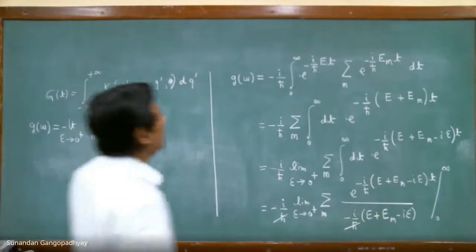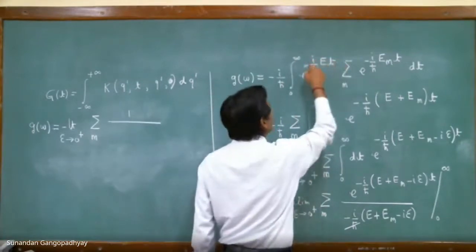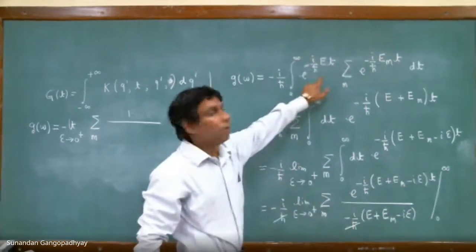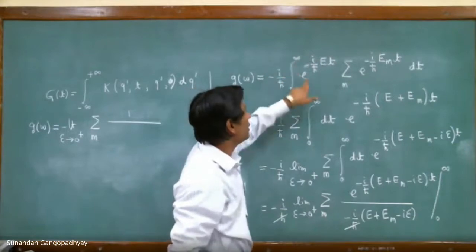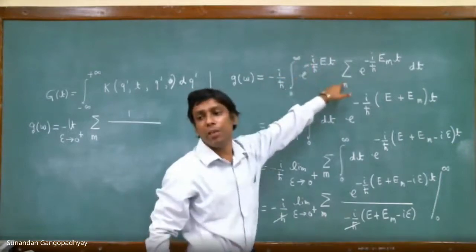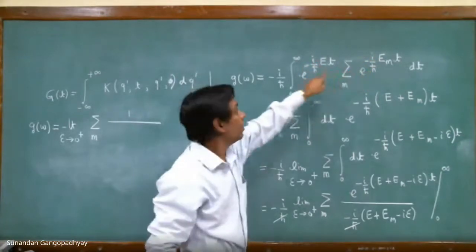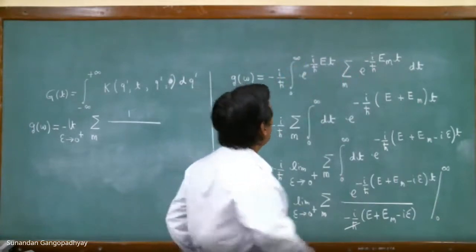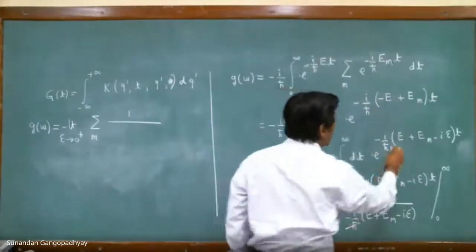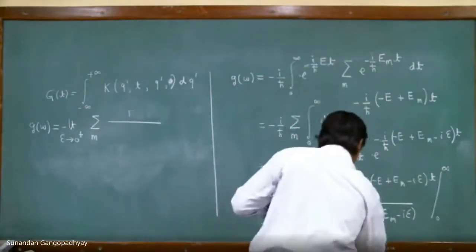Just a small correction. Let me define the function here. You just correct it in your notes also. This is just for convenience. You define the function in this way, without a minus sign. G of omega is minus i by h bar, integral 0 to infinity, e to the power of i by h bar E t, times g of t dt. You define it in this way. I gave a minus sign over here, just remove that minus sign. Fine. And then there will be a minus sign over here, this will be a minus, this will be a minus, this will be a minus, this is also a minus.